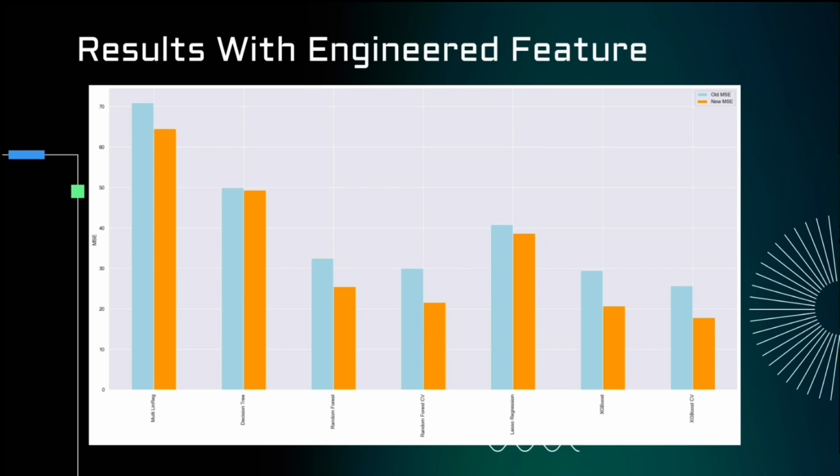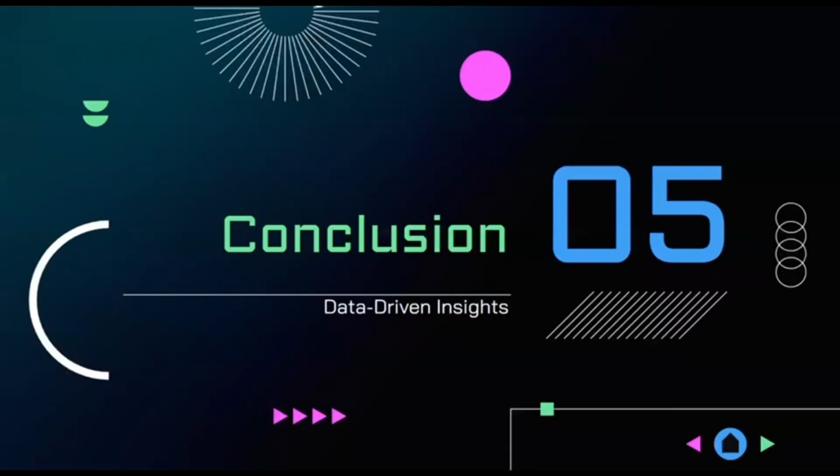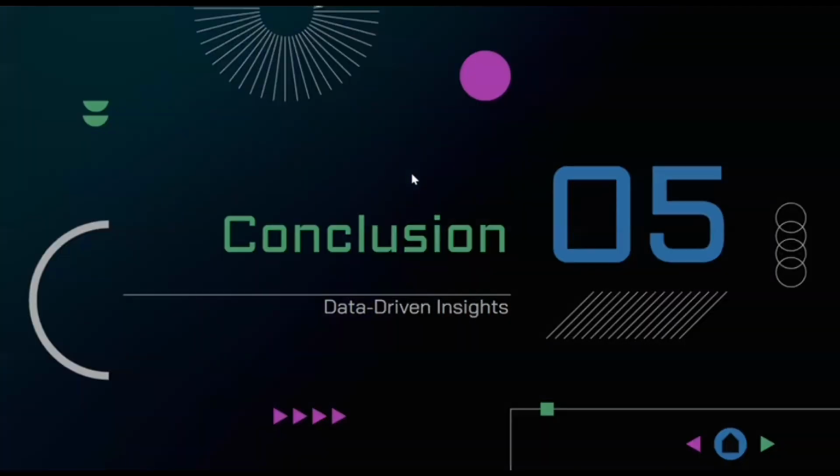Selecting the best features or even engineering new features that suit the problem domain well reduces the noise in the dataset and prevents overfitting. We learned that having a single good feature is oftentimes better than having lots of mediocre ones. Okay, I'll now move on to the data-driven insights from our EDA and machine learning.